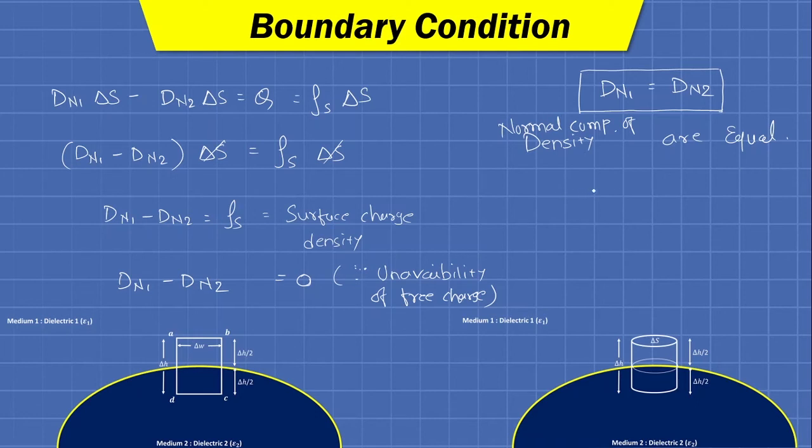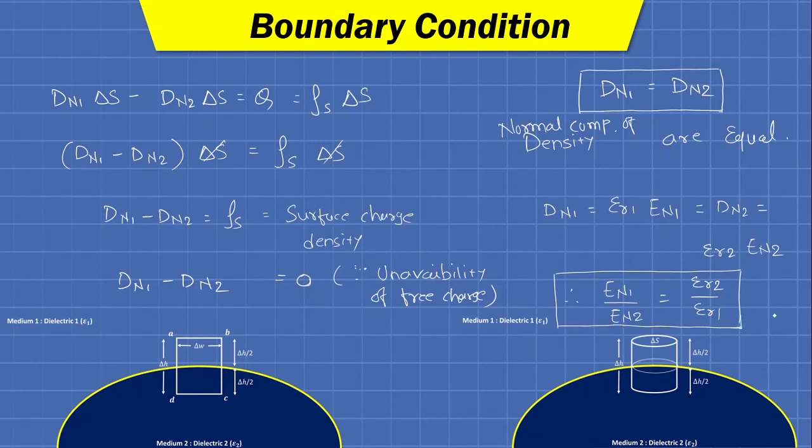Fine. And we have a relation dn1 equals epsilon r1 en1, which equals dn2, which is nothing but epsilon r2 en2. So therefore we can write en1 upon en2 equals epsilon r2 divided by epsilon r1. So this is the fourth thing.